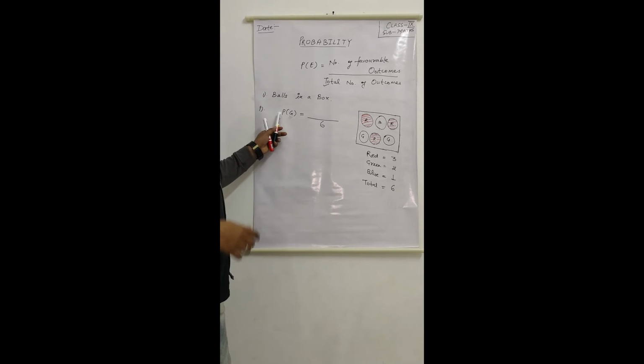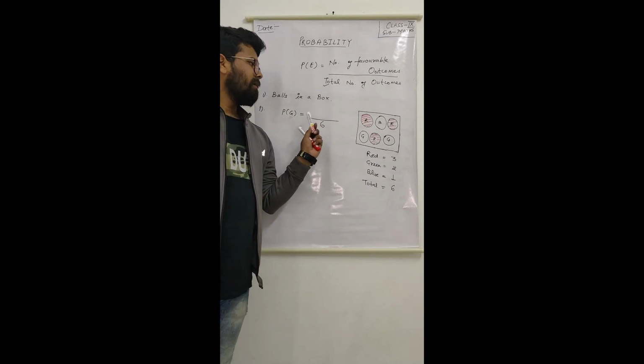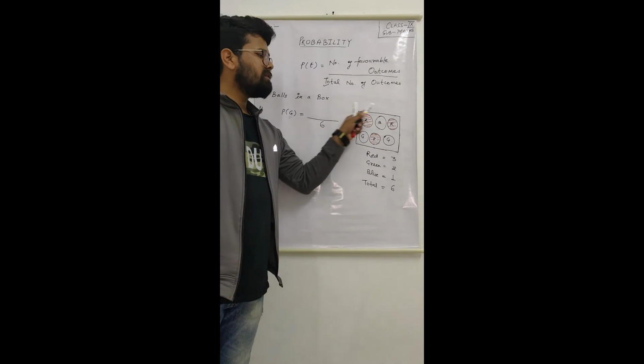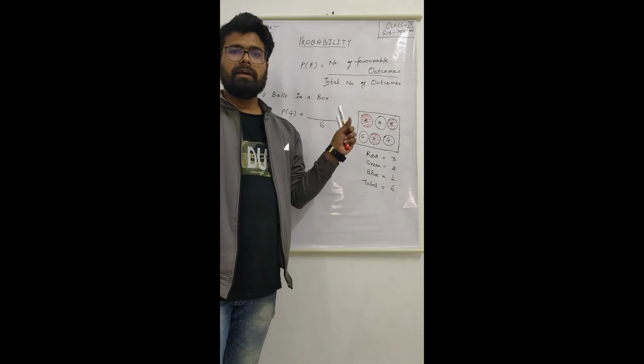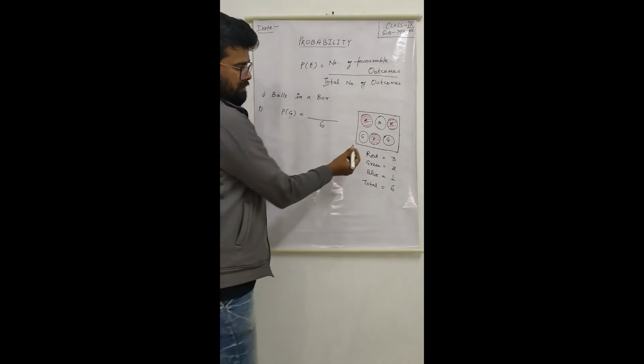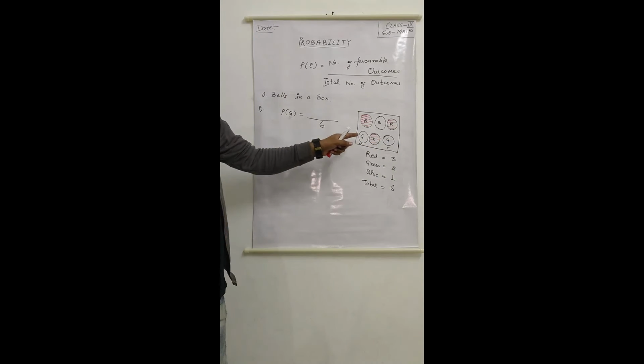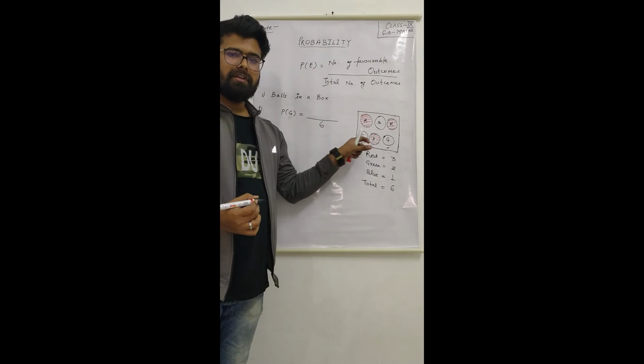Since we have to find the probability of getting a green ball, what are our favorable outcomes? Out of these 6 balls, how many of them are green? 1 and 2. So there are 2 green balls, and we can get either of these.